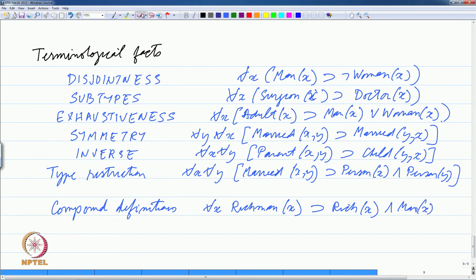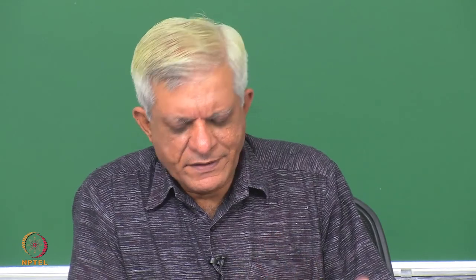In fact, we can use an equivalence sign here. So, we can define compound predicates like rich man, democratic country, and so on by combining predicates in this manner. Again, we will look at that more when we look at description logics.